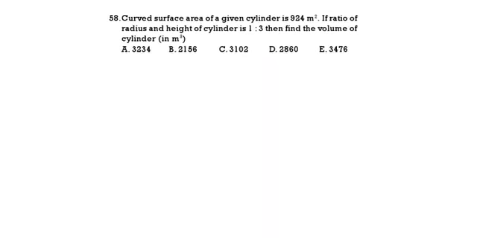See the next one. Curved surface area of given cylinder is 924. So what is curved surface area of cylinder? 2 pi r into h. That is 924. The ratio of radius and height is 1:3. So radius is r, height will be 3r.